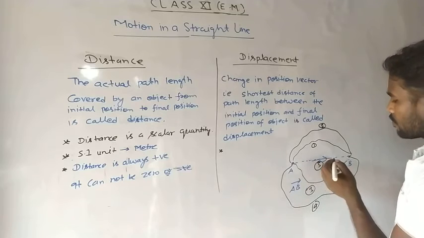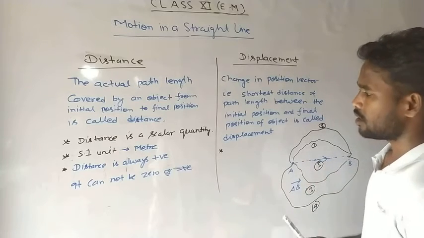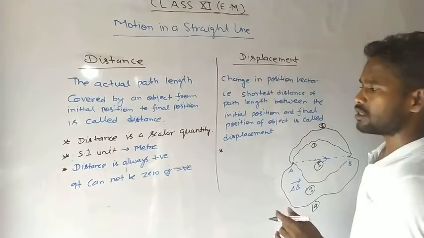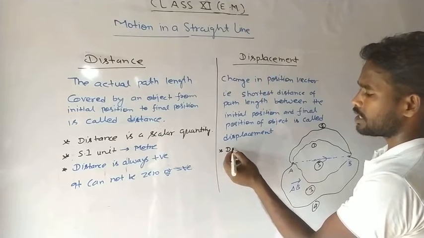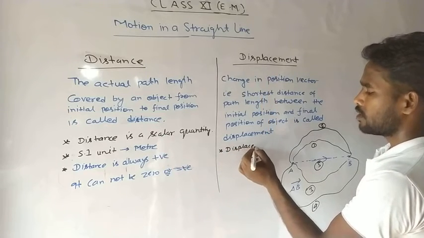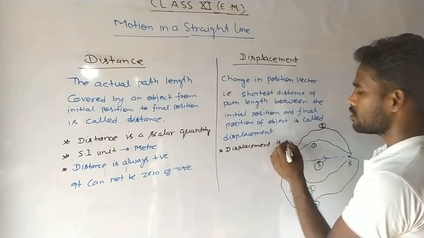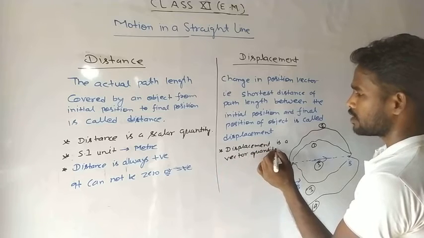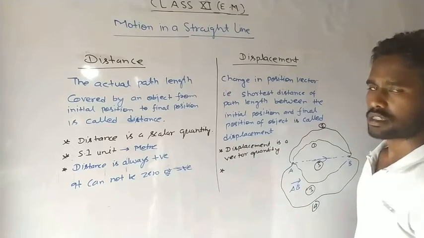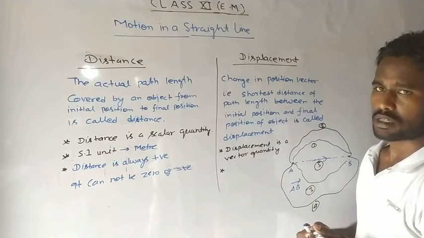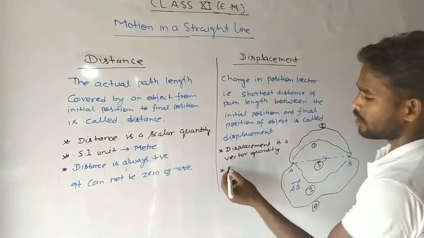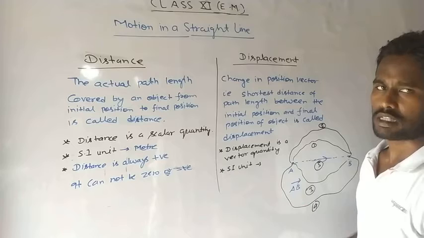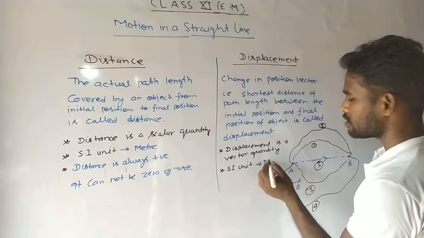Okay, so we can say that distance is a scalar quantity, while if we talk about displacement, that is a vector quantity. So we can say that displacement is a vector quantity, while the SI unit of displacement is also meter. SI unit of displacement and distance will be same. Okay, that is meter.